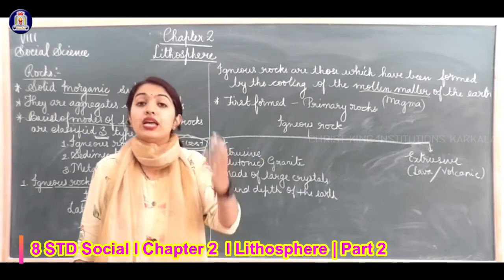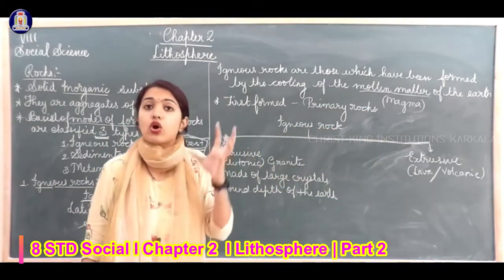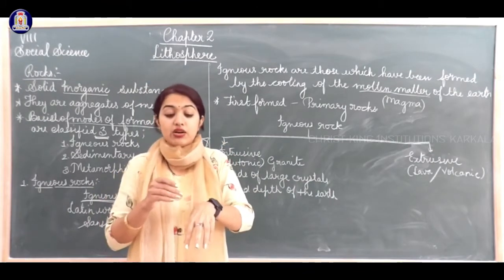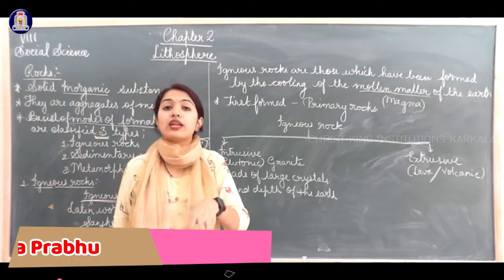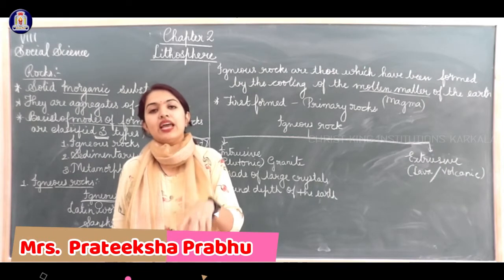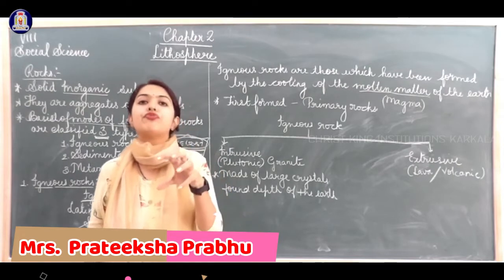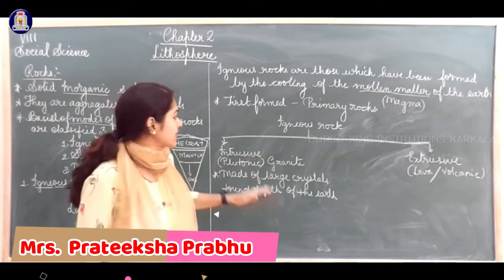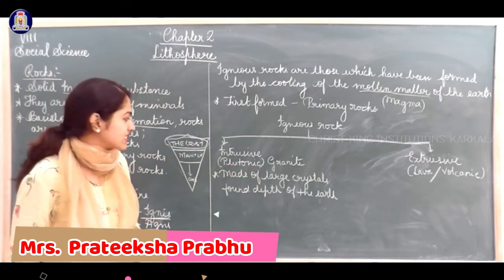I am telling you, the liquid matter called magma, the molten matter found within the interior of the earth, is not able to come outside. That's why it slowly stays inside, gets cooled, and then solidifies there. It gets hardened and turns from liquid form to solid form after cooling down. Those are called intrusive igneous rocks. Hope this is clear to you.